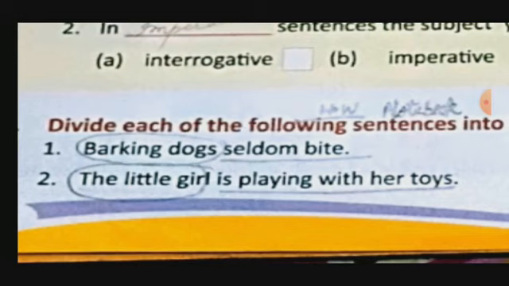The little girl is playing with her toys. So here, who is playing with her toys? We are getting the question for who. The answer for who is the little girl. It means the little girl is the subject, and what is the little girl doing? She is playing with her toys. So "is playing with her toys" is the predicate. Okay.